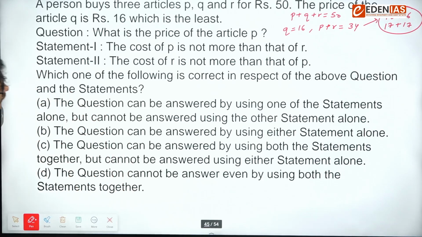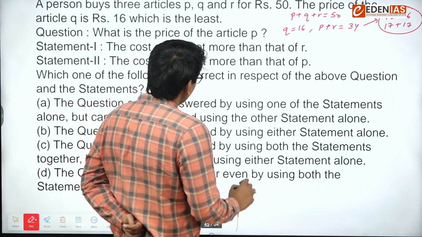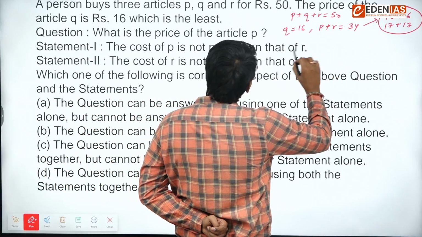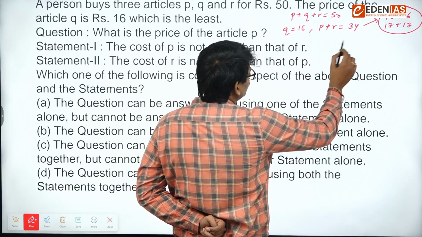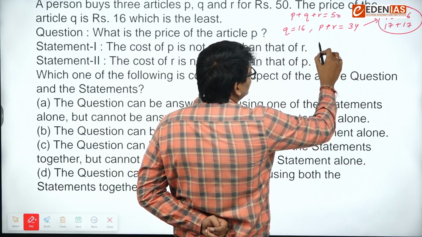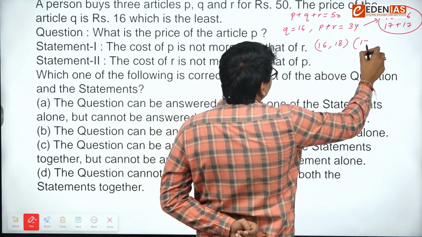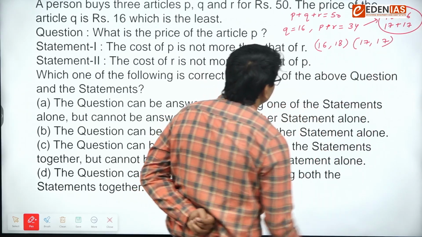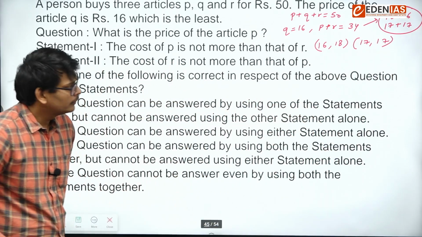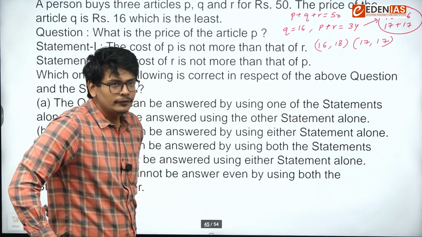The cost of P is not more than that of R. So P cannot be more than R. So what are the possibilities? This one or this one. That means P can be 16, P can be 17.